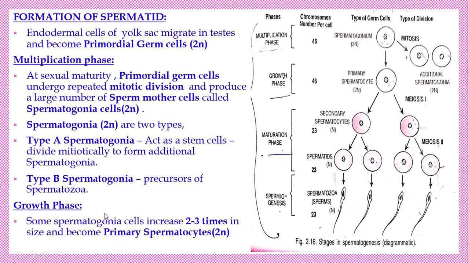Some spermatogonia increase in size 2 to 3 times, so they are called primary spermatocytes. Growth means enlargement. Here there is no division, only enlargement of the cells, so it is also diploid in nature.